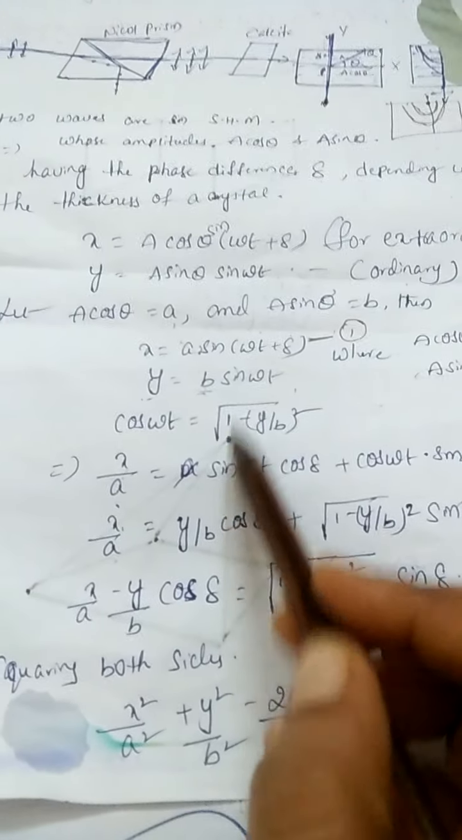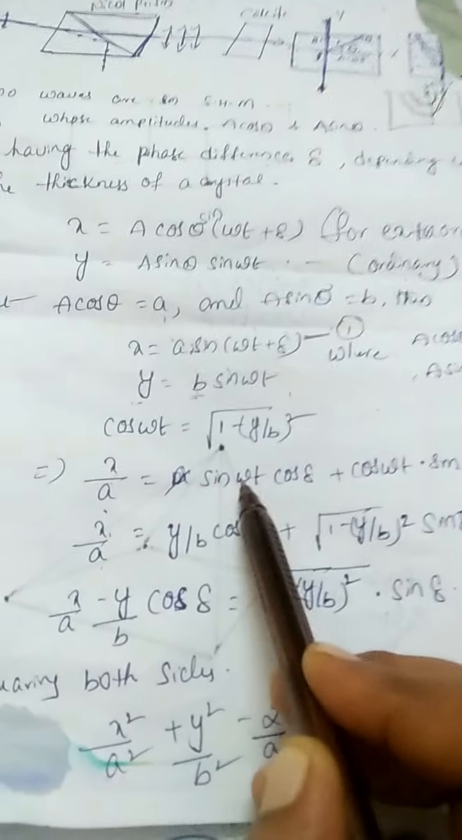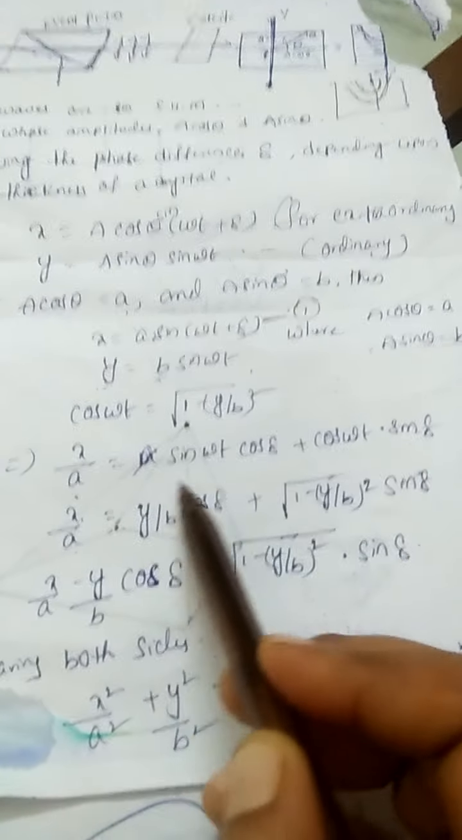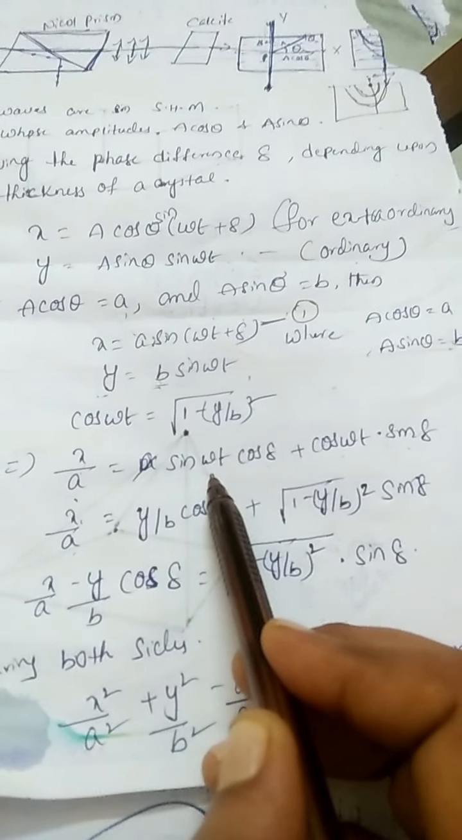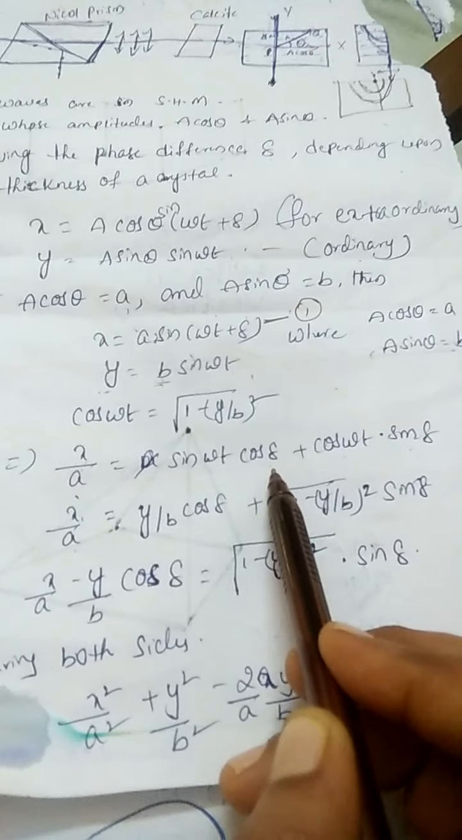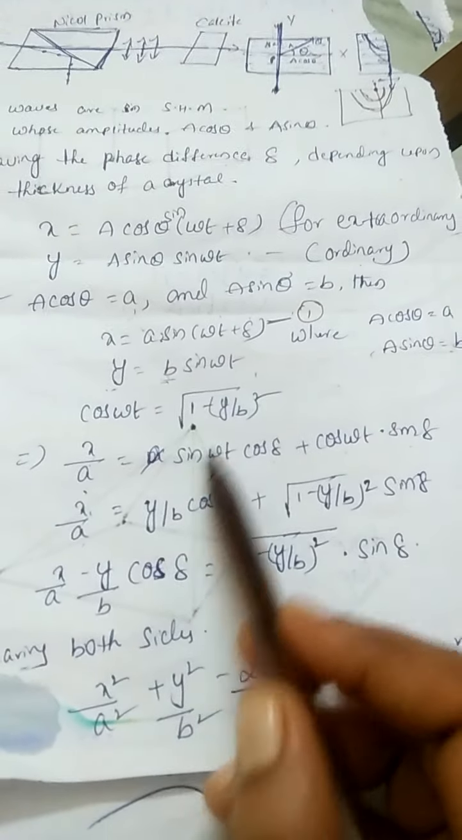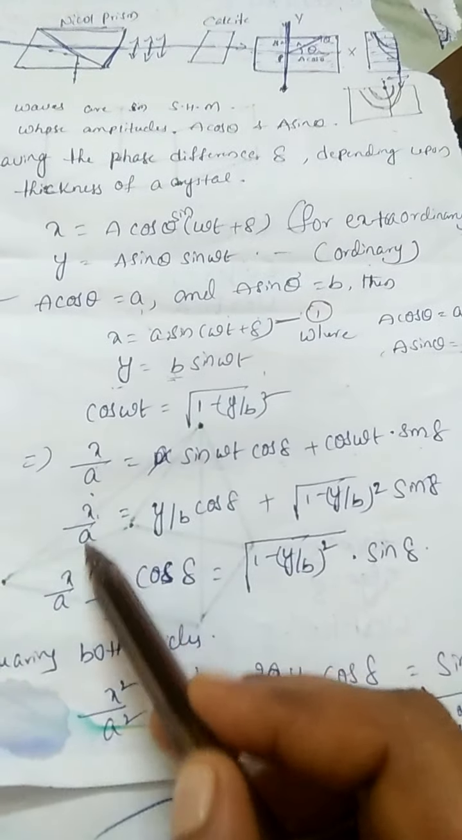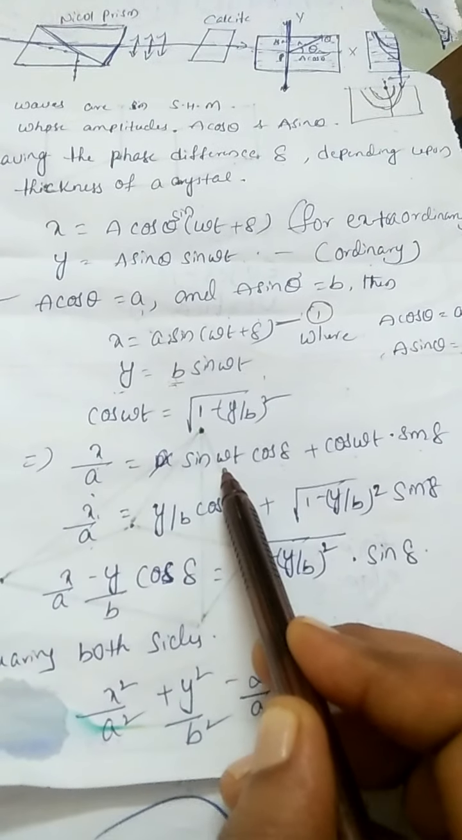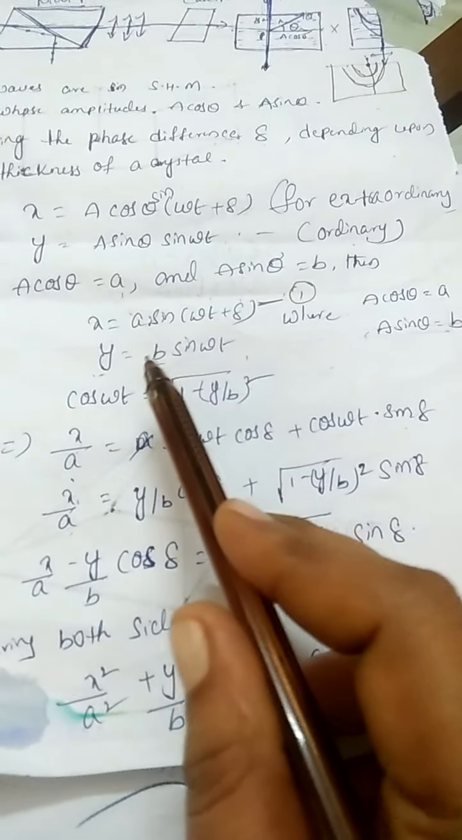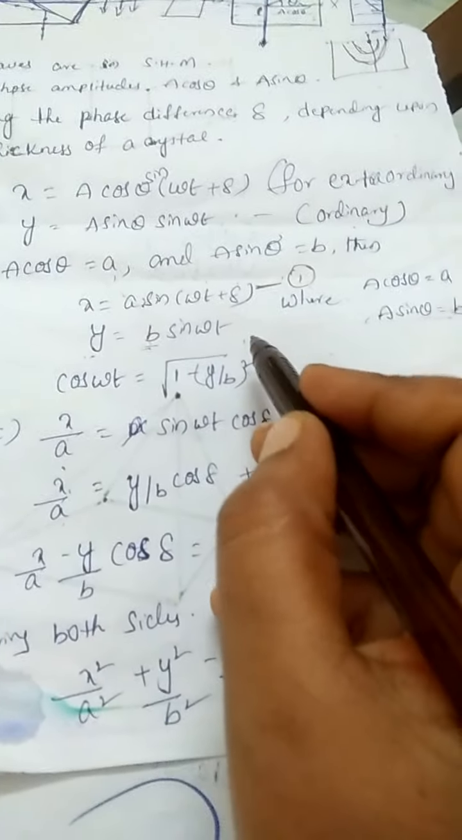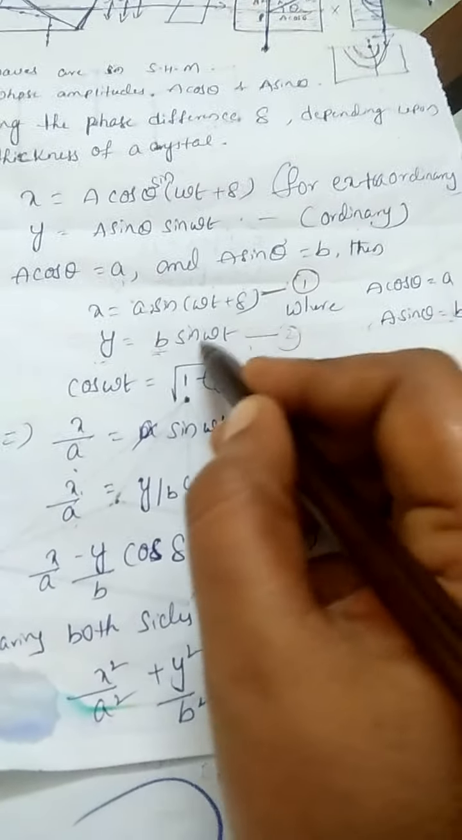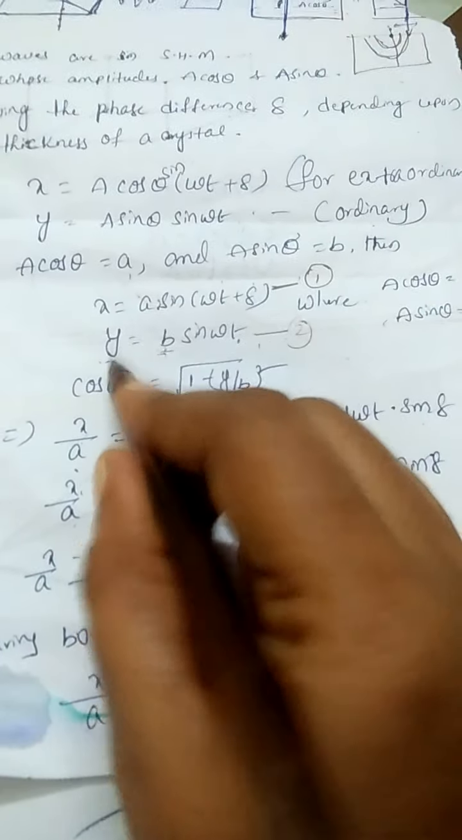So that can be divided as sine(a+b) in the form sin a cos b plus cos a sin b. In place of a is omega t, in place of b is delta. Then this equation becomes x by a. So sine omega t can be written as y by b, from the second equation.